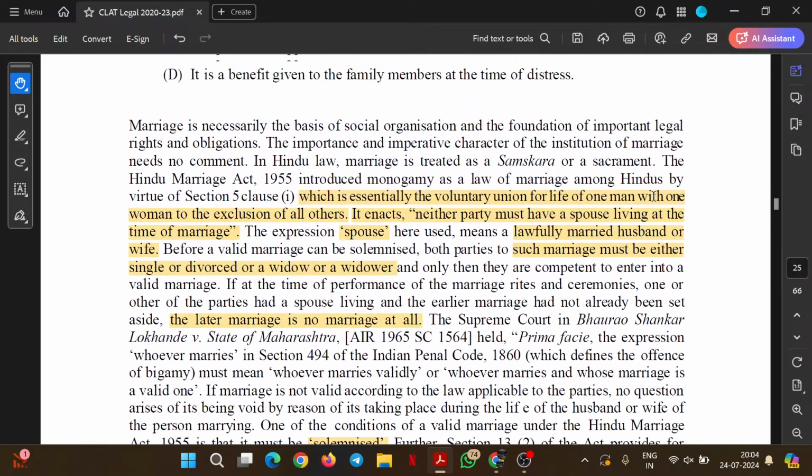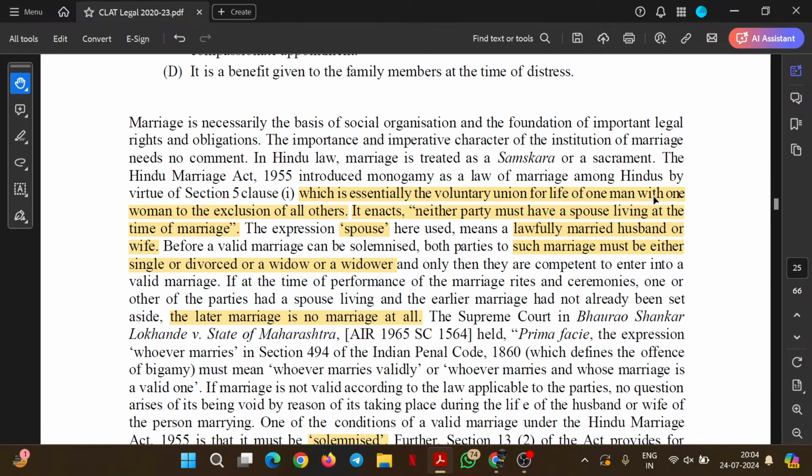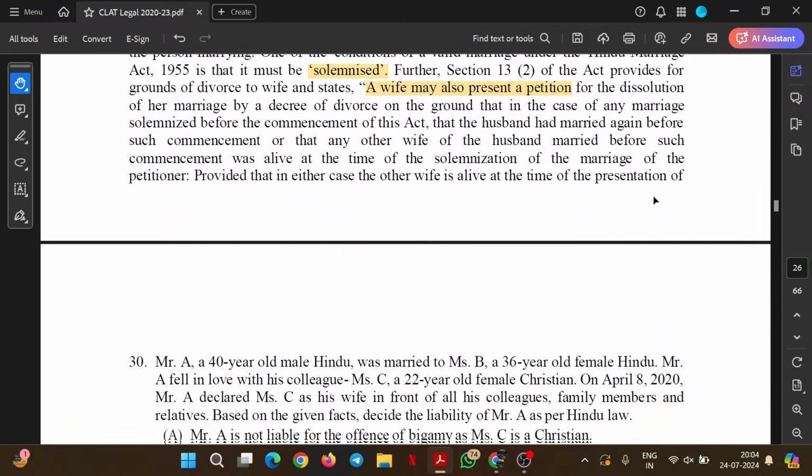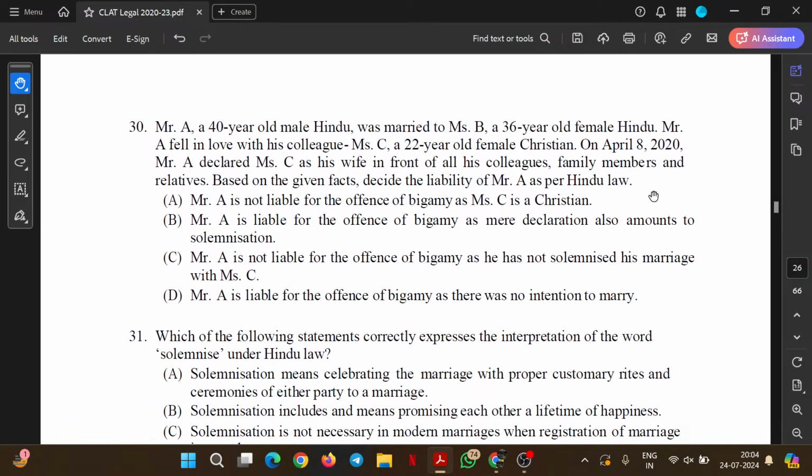As we have discussed in the paragraph earlier, for a marriage to be called a valid marriage, there should have been no existing marriage of the parties involved. If there was a marriage, either they must be a widow or widower, or they must be divorced from their last spouse. In this case, they are not divorced from the last spouse, and neither has solemnization occurred, meaning no ritual or rite was followed. So let's see what happens.